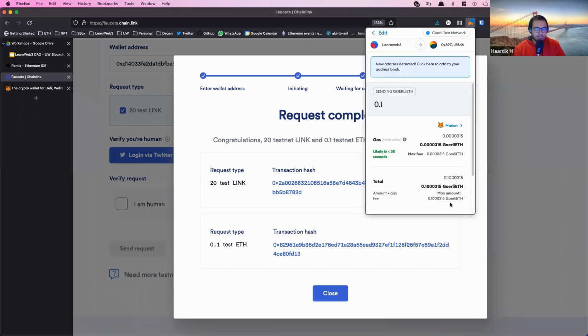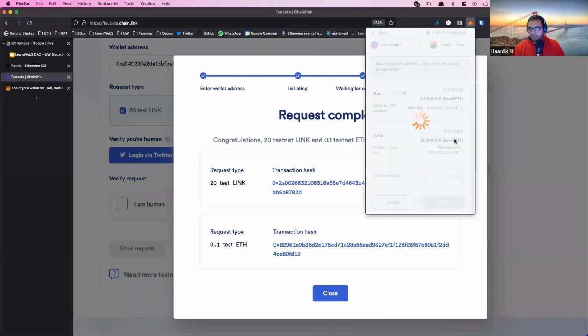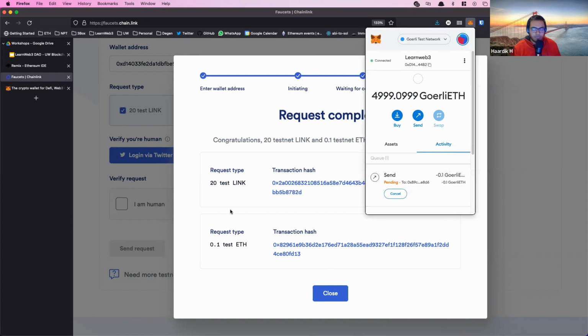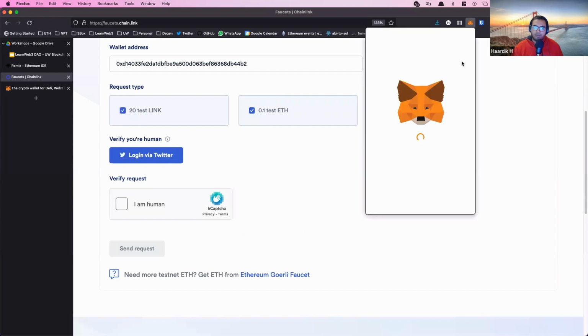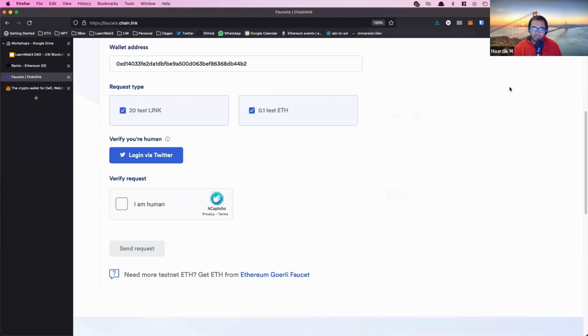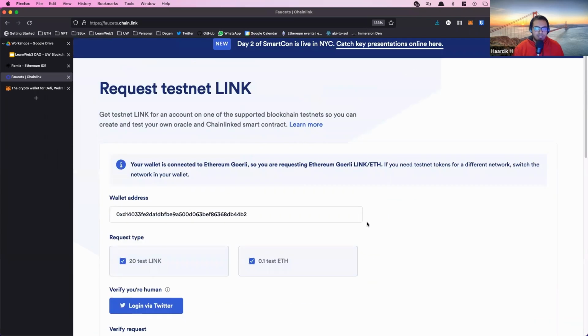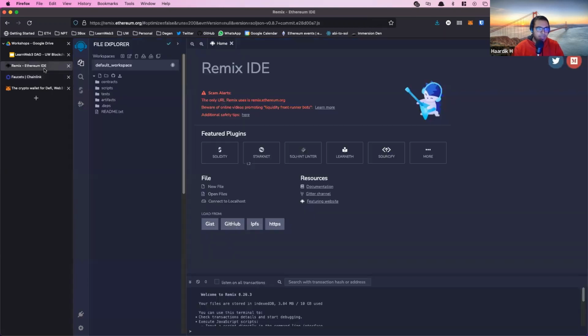This is what this ETH is for. Anyway, you should be getting it soon. We sent you 0.1. But anyway, for other people, we'll get it on the faucet. Wait for it to complete, request complete, and it should start showing up in your wallet shortly after. The 0 should change to like 0.1 or something. Once you have that, our setup is done, and we can now start actually coding.